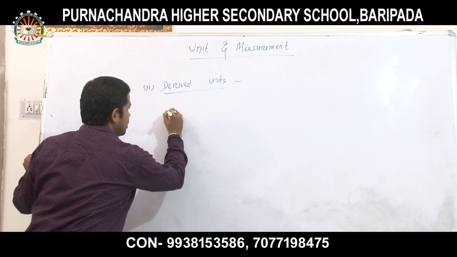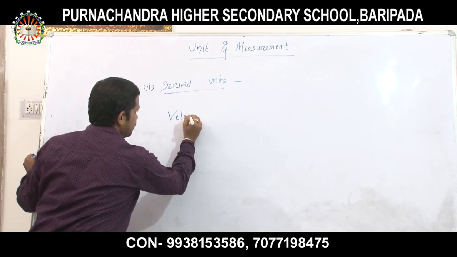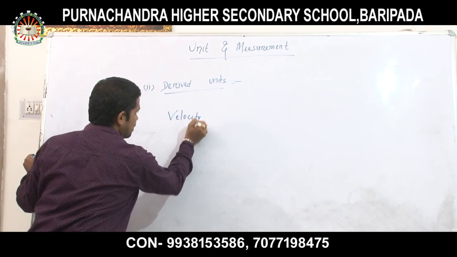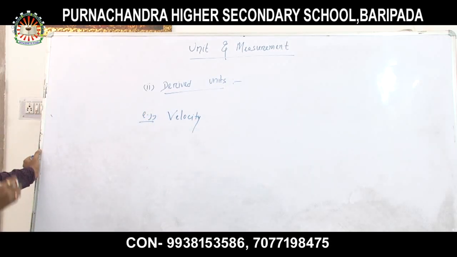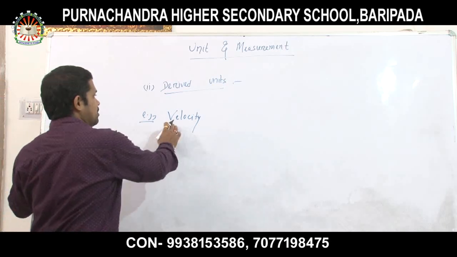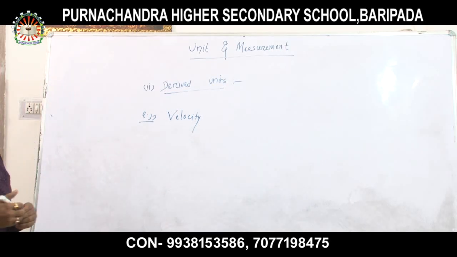Suppose I take velocity. Let us verify whether velocity is a derived unit or not.